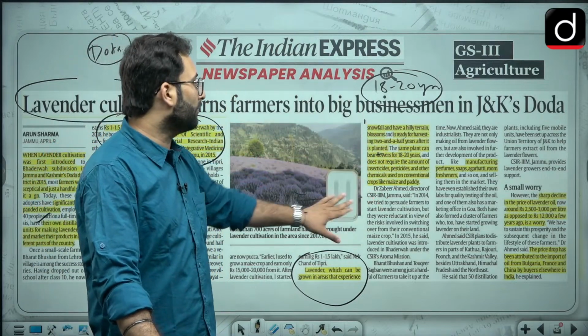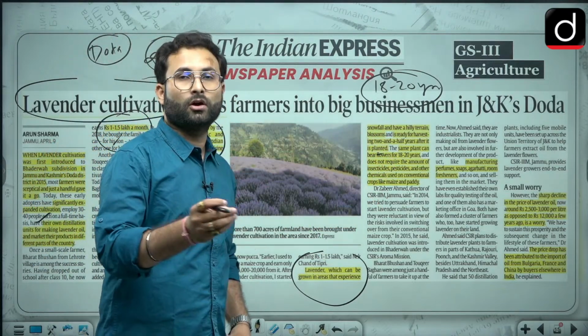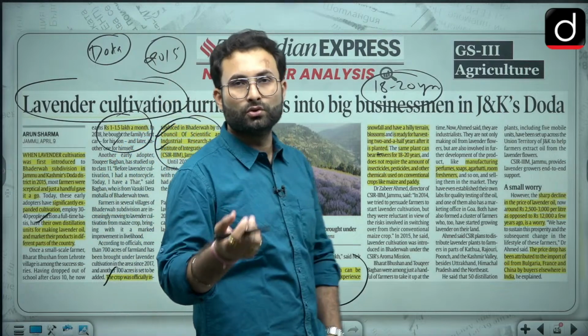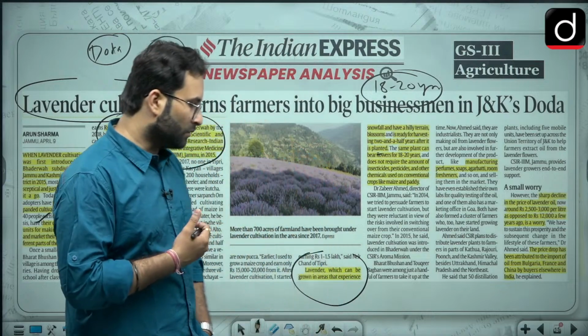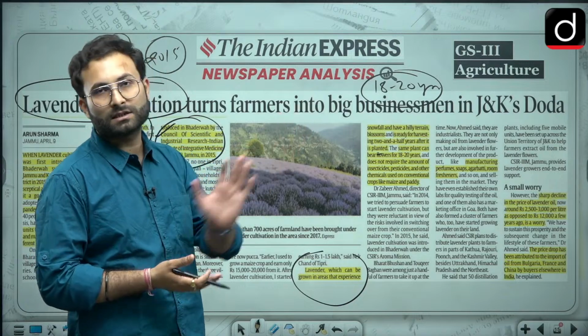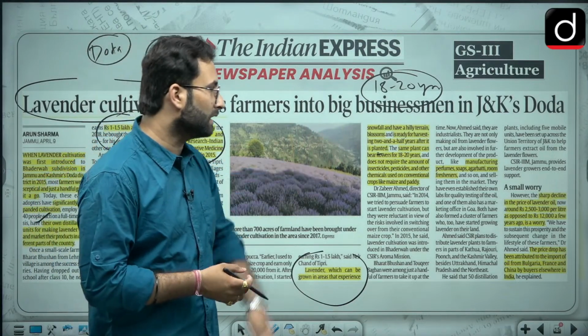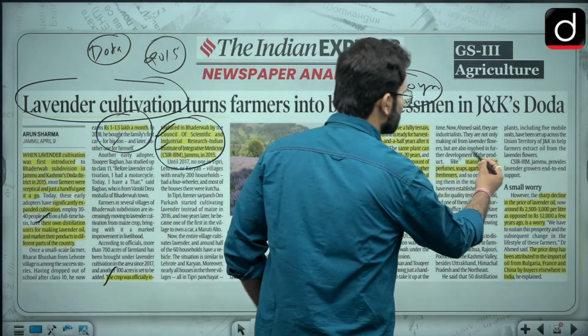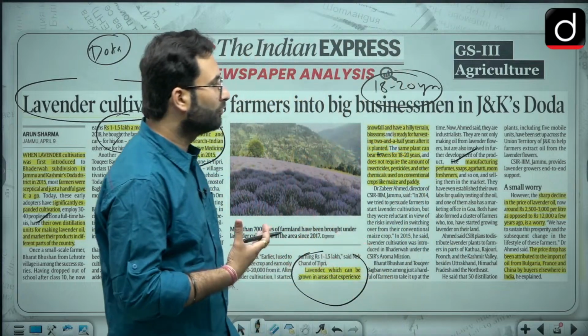UPSC has this trend of asking about these plantations, or you can say these plants which are in news. So there is sea buckthorn, or there were drumsticks which they have asked about. Similarly they can even ask about lavender, so please remember this particular thing. Now lavender is used for manufacturing perfume, soap, agarbatti, room freshener, etc.